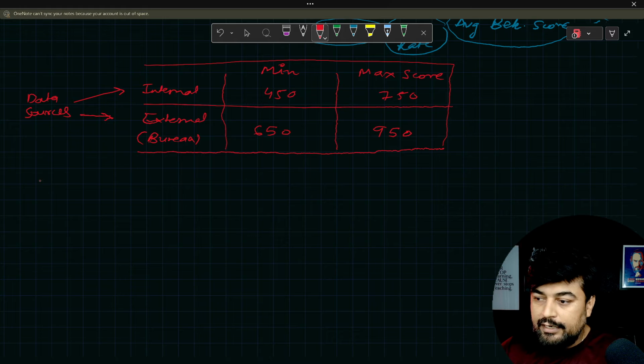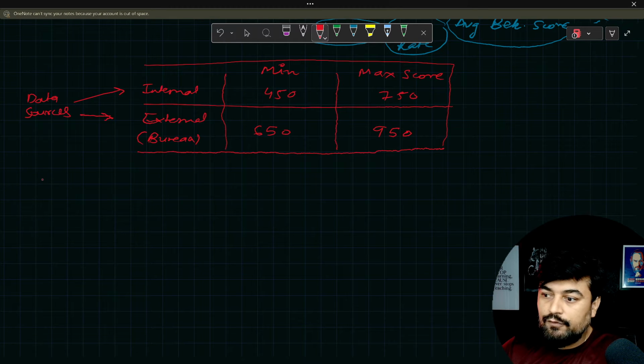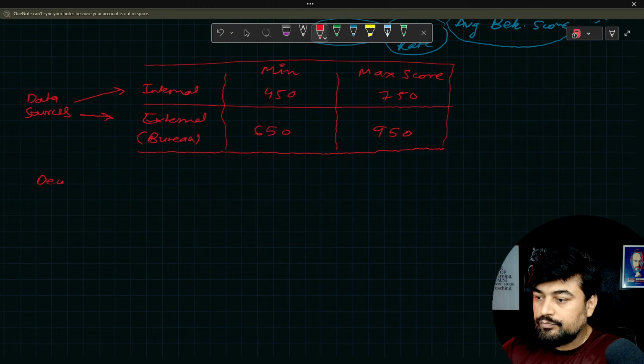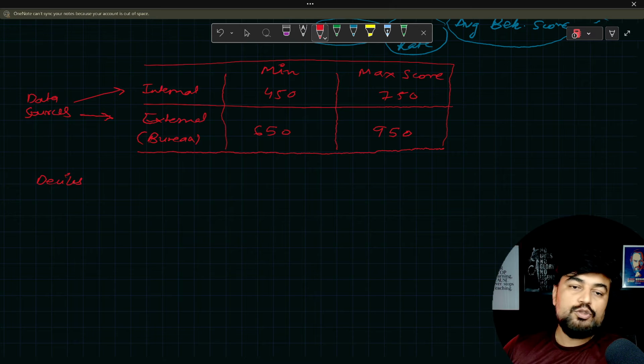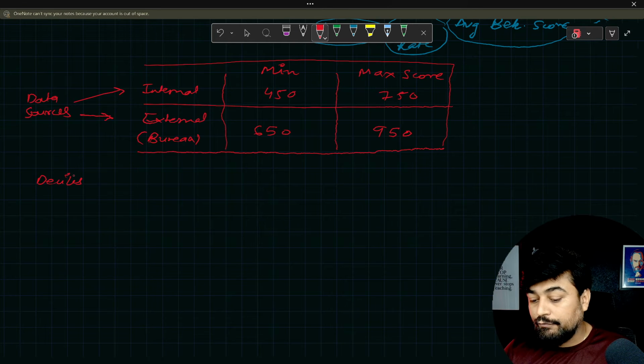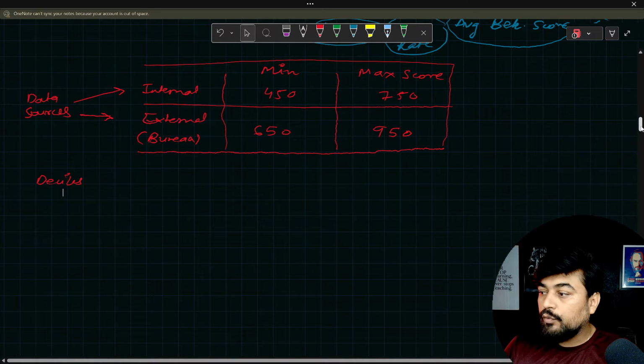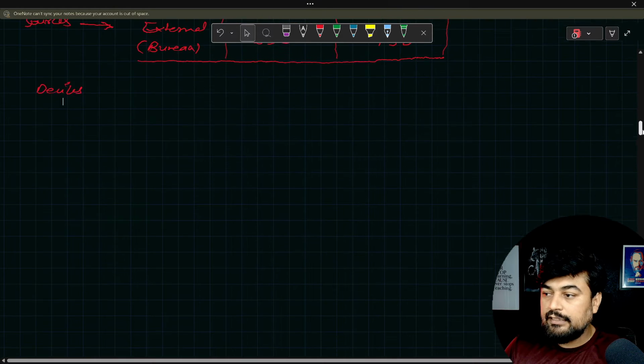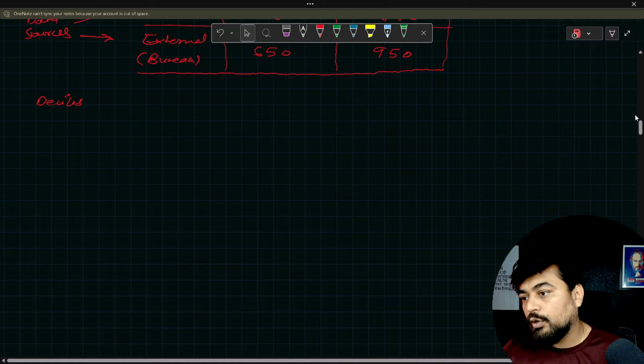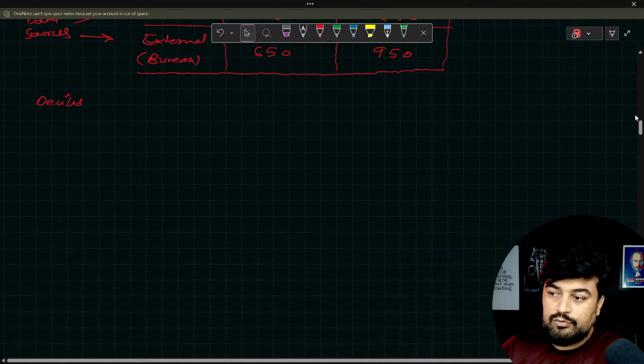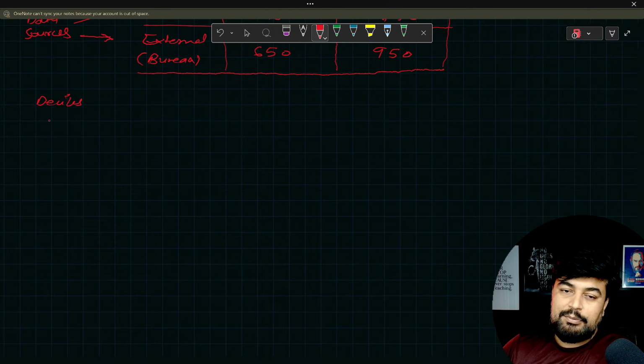Now, how will you create the decile? There is a separate table which you will create. All this work is usually done in either SAS or Python. Usually the programmers calculate that. So don't get worried about how we are going to calculate all this in Excel or something like that. That is not the challenge. Programming languages are there in all the banks where you're working: Citi, JP Morgan, Wells, everywhere.